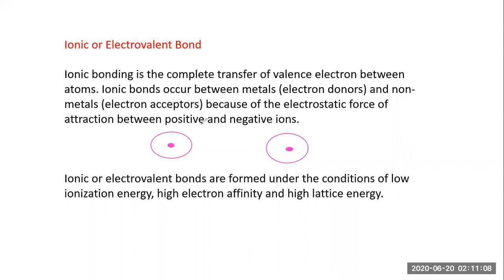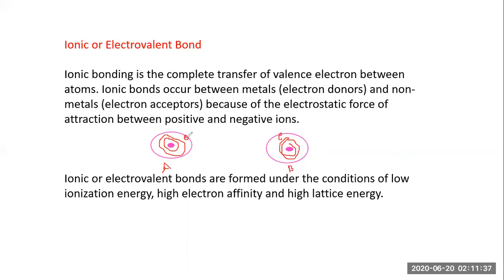In this atom, this electron is revolving in this orbit, and this electron is revolving in this one. There are many orbits inside, but we are considering the outermost orbit. So this is atom A and this is atom B.